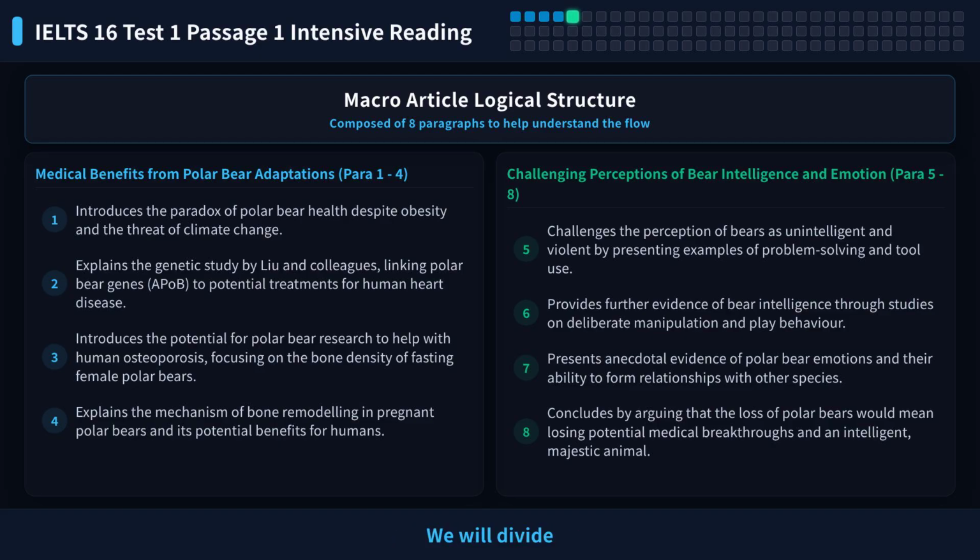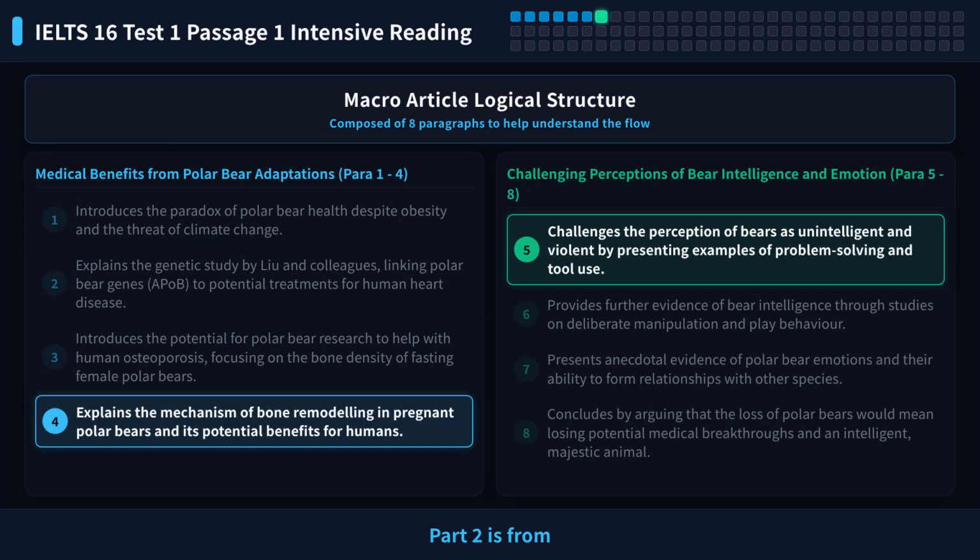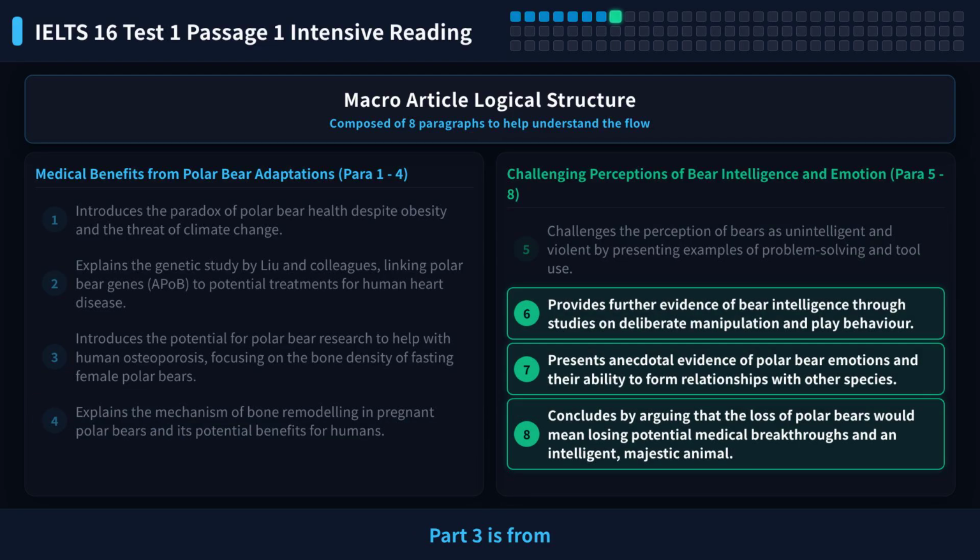We will divide it into 3 parts. Part 1 is from paragraph 1 to 3. It talks about polar bear fat and genetic research. Part 2 is from paragraph 4 to 5. It talks about polar bear bones and intelligence. Part 3 is from paragraph 6 to 8. It talks about polar bear behavior and emotions.